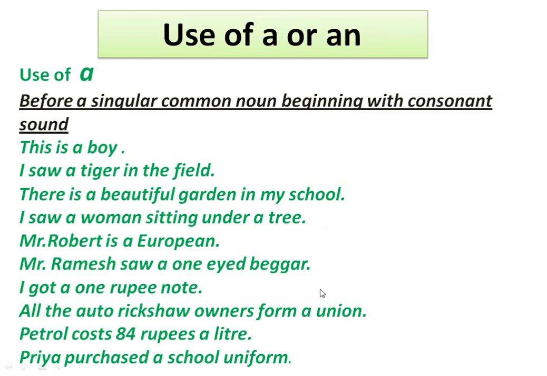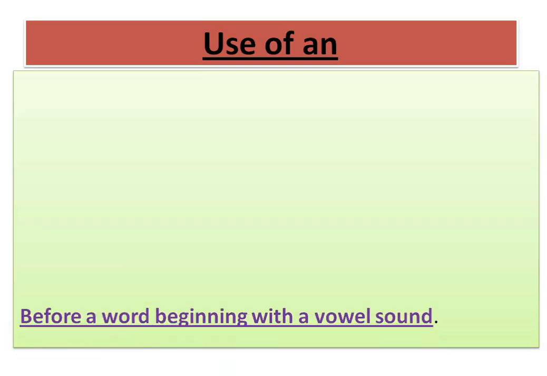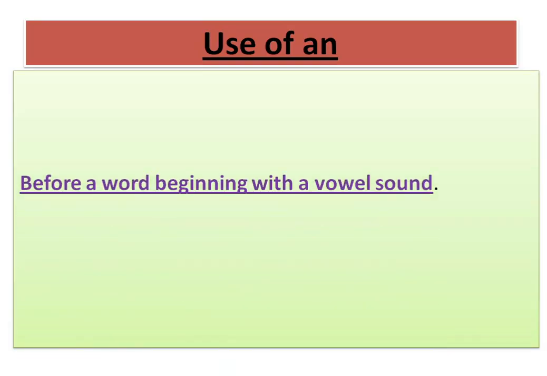From these examples, it becomes very clear that the article a is used before a singular common noun beginning with a consonant sound. Remember that the consonant sound is important for using a, not the consonant letter. Let us know about the use of an.